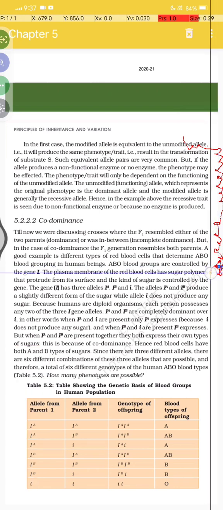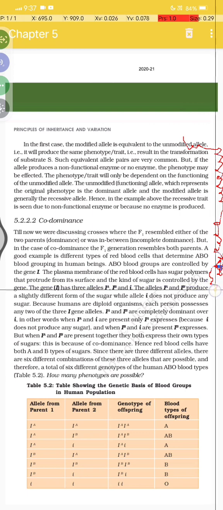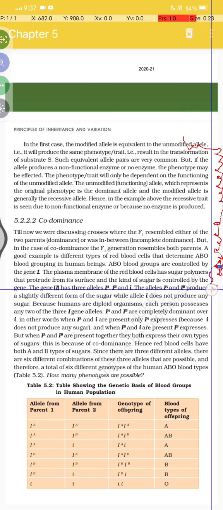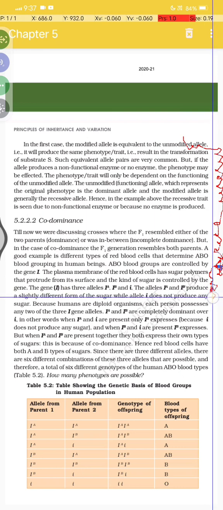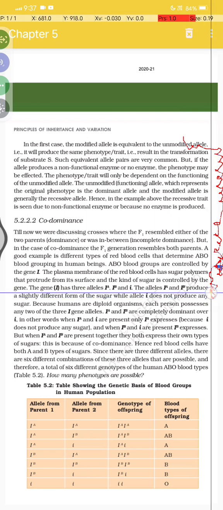The plasma membrane of the red blood cell has a sugar polymer that protrudes from its surface, and the kind of sugar is controlled by the gene I. The gene I has three alleles: IA, IB, and small i. The alleles IA and IB produce slightly different forms of the sugar.